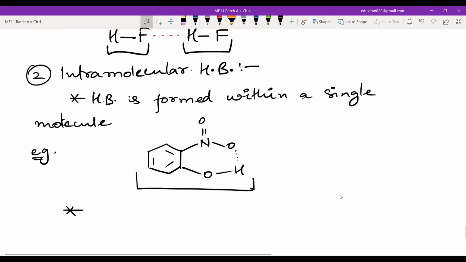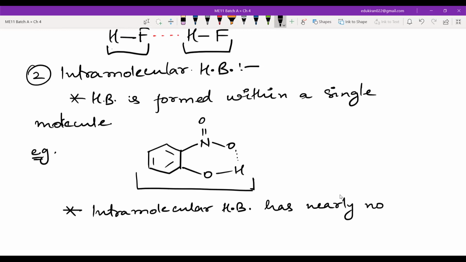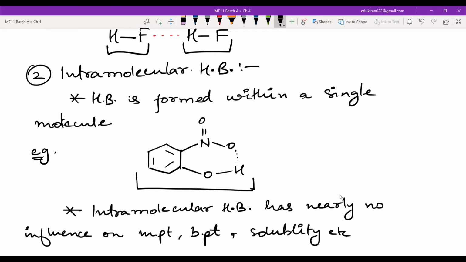Now, that is why you will write. Next, you will write: intramolecular hydrogen bonding has clearly no influence on melting point, boiling point, solubility, etc. Okay. So what happens in intramolecular?